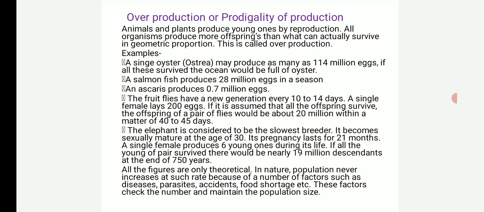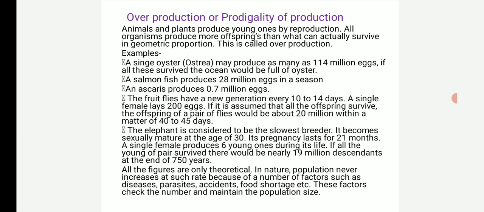Number four, the fruit flies have a new generation every 10 to 14 days. A single female lays 200 eggs. If it is assumed that all the offspring survive, the offspring of a single pair of flies would be about 20 million within a matter of 40 to 45 days.